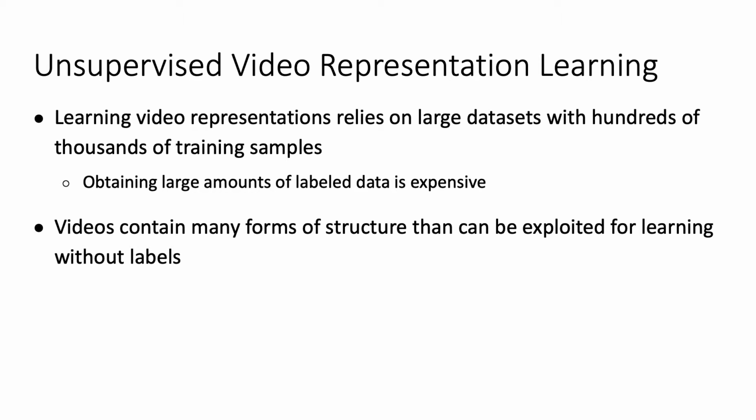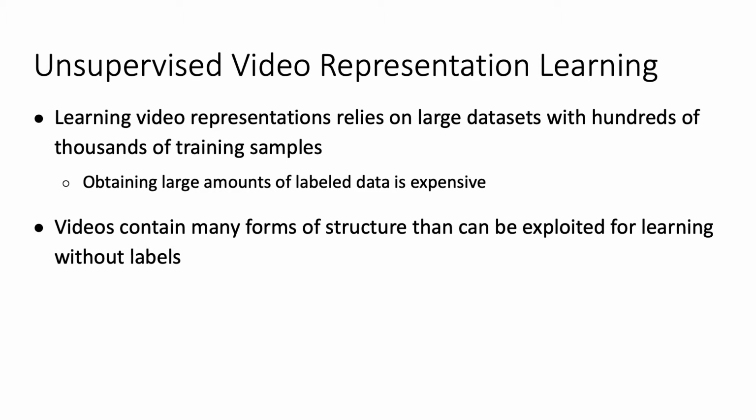Learning video representations relies on large video data sets with hundreds of thousands of labeled examples. Obtaining this much training data is often very expensive. However, videos have many other forms of structure, such as the order frames occur in, and different modalities like audio that can be used to learn representations without any labels.